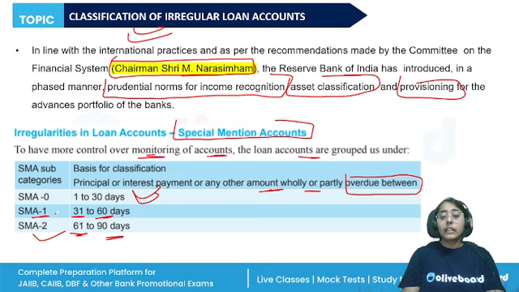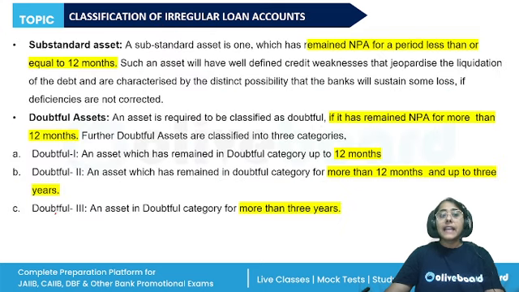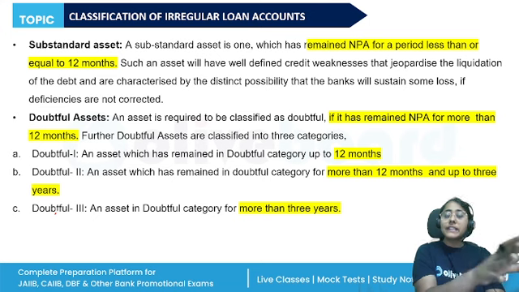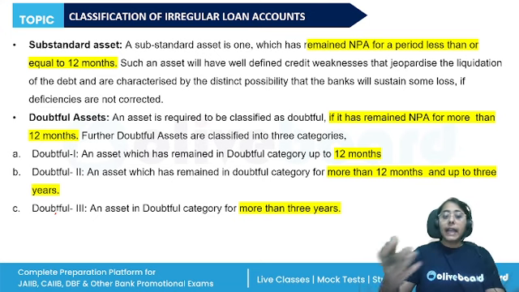Then if we are talking about the irregular loan account, so income recognition. The policy of income recognition should be objective and based on the record of recovery. And how can we classify a non-performing asset in a loan or an advance? There are time periods regarding that. The interest or the installment of the principal remains overdue for a period of more than 90 days. Before 90 days, we are putting them in the special mention account. Beyond 90 days, we are classifying the assets as non-performing assets, right?